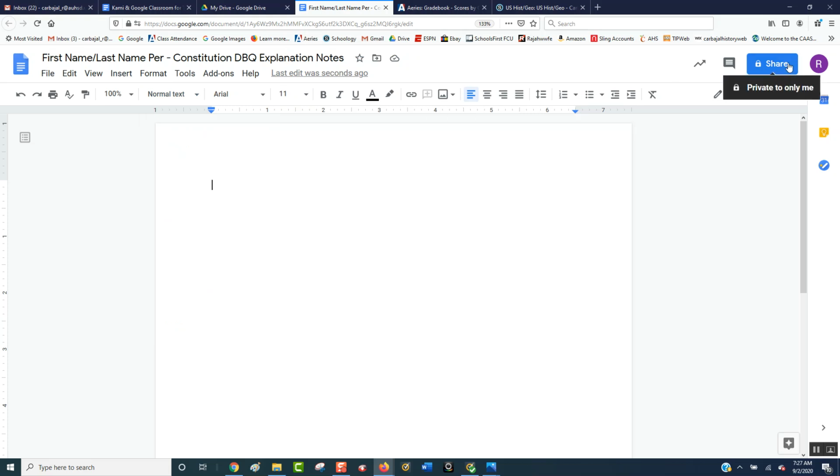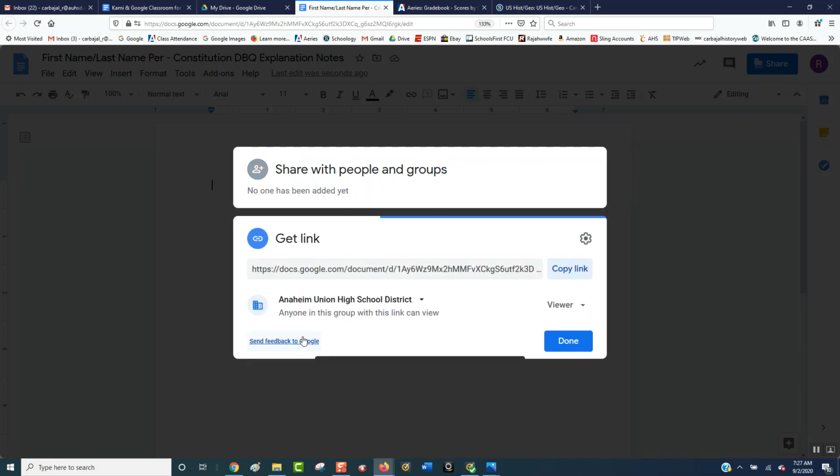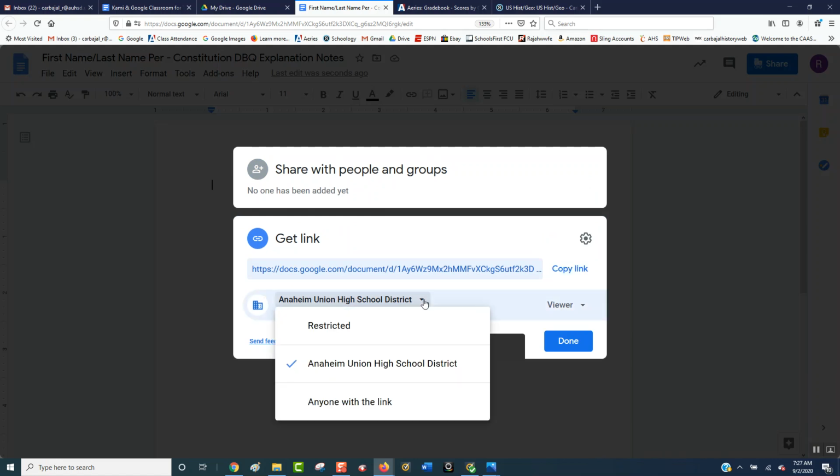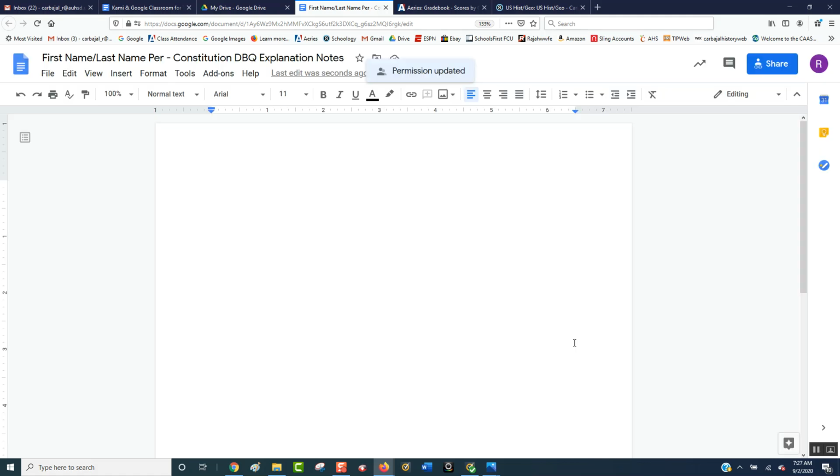And then you're going to share. Now, you're not going to share it with me. All you're going to do is make sure this is set with anybody with a link, not restricted. If it's restricted, it means that when I click on it, I can't see it. If I can't see it, I can't grade it, and therefore it's late.